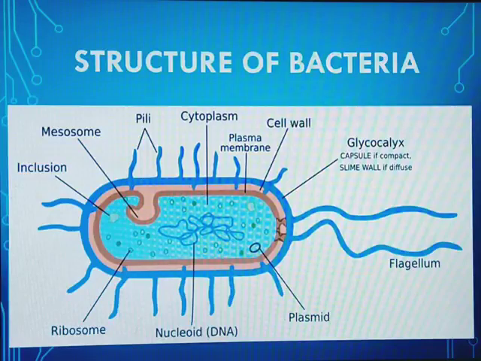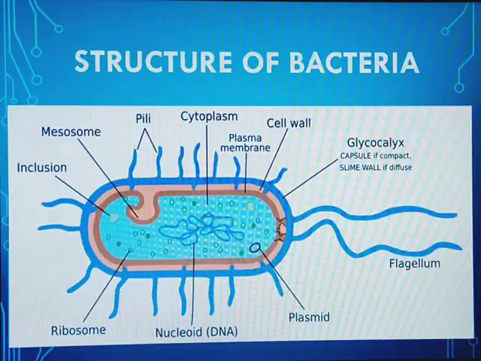Next, inclusions. These are never bounded with a membrane and hence act as a storage vesicle. Mesosomes. As you can see, it is a part of the plasma membrane. It is an invagination found in the plasma membrane across the bacterial cells, which increases the surface area of the plasma membrane.